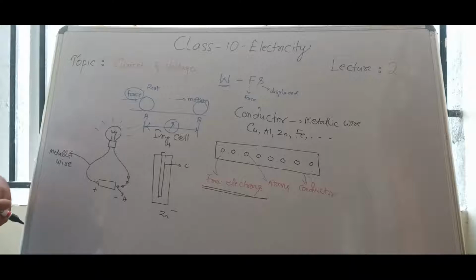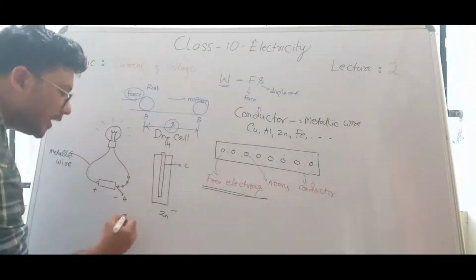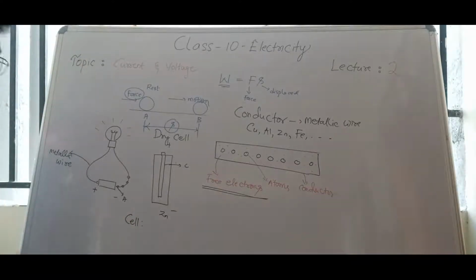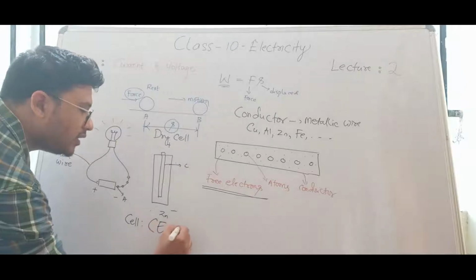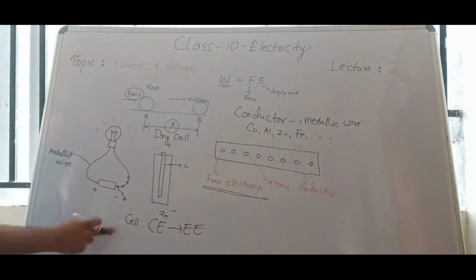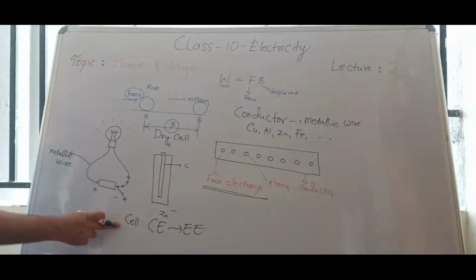In a cell there will be a chemical reaction. Basically they will ask you what is meant by a cell. A cell is a device which converts chemical energy to electrical energy. In simple sentence, a cell is a device which converts chemical energy to electrical energy, right?